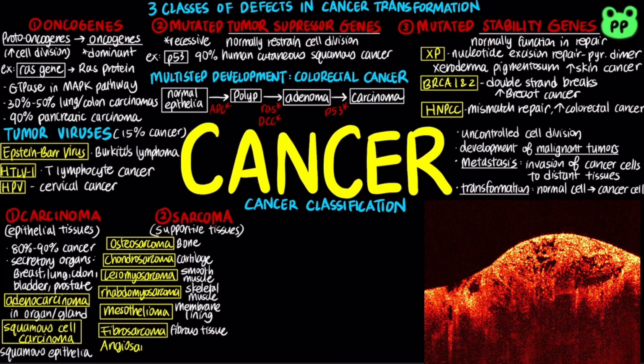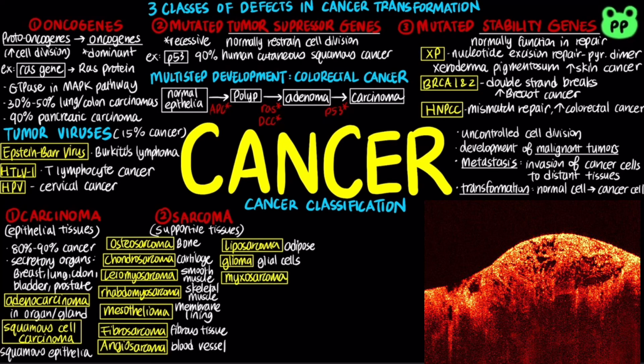tissue, angiosarcoma, which affects the blood vessels, liposarcoma, which affects the adipose tissue, glioma, which affects glial cells of the brain, myxosarcoma, which affects primitive embryonic connective tissue, and mesenchymal mesodermal tumor, which affects mixed connective tissue types.